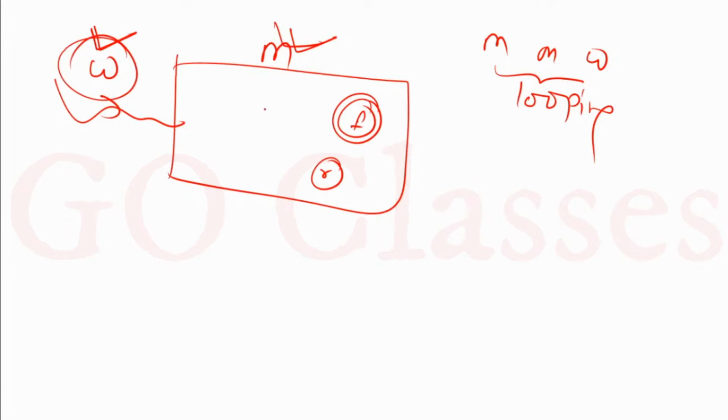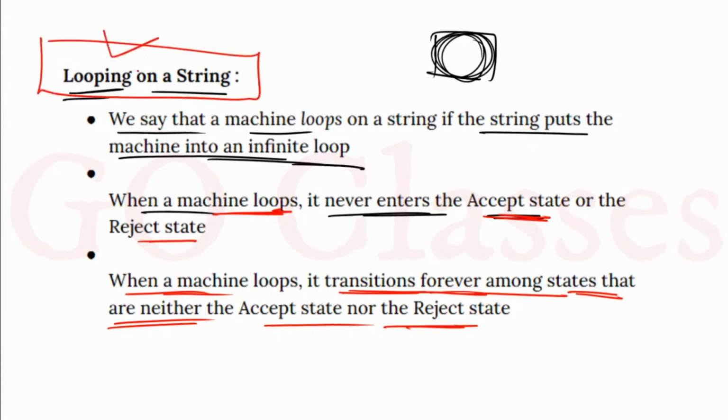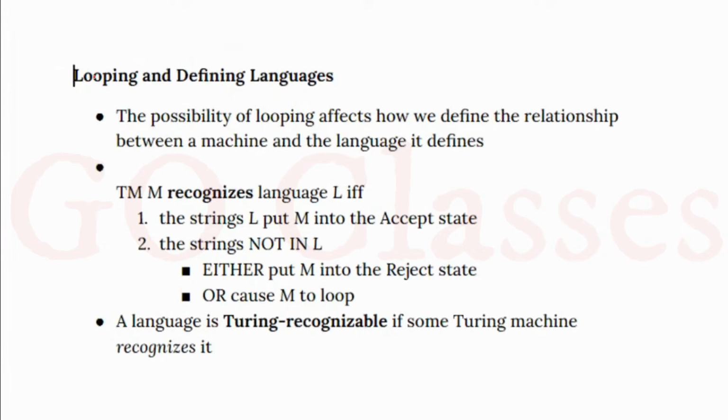So this Turing machine is just moving from one state to another among the other states, just looping. So this is the scenario. This is just to clarify what looping means in a Turing machine. Next point that we will see.